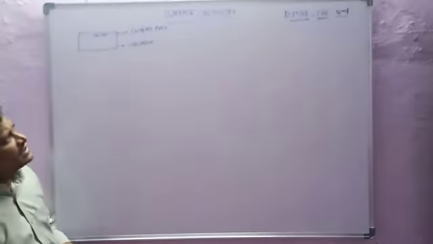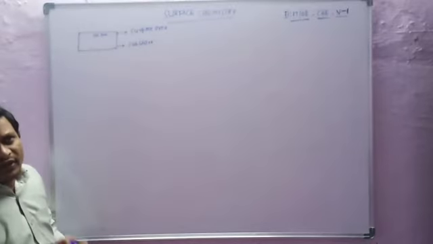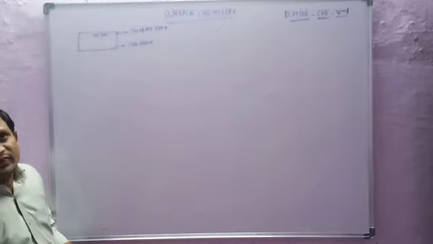Now in surface chemistry, mainly two terms are present. One is adsorption, the second one is absorption.